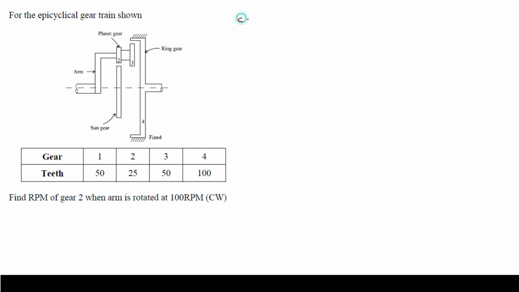First of all you have to write the condition here, and then the rpm of arm, and then whatever the condition is given, like in the question the ring gear is fixed, but हम क्या करेंगे, सबसे पहले हम किसी को fix नहीं करेंगे, हम simply sun gear को एक revolution दे देंगे. So you are just giving the revolution to the sun gear, whose rpm is n1, and when you rotate it, 2 and 3 are also going to rotate, so we can write 2 or 3 because they are on the same shaft, and with 3, gear 4 is going to rotate. Initially we are going to rotate the sun gear by +1 revolution clockwise. Plus means clockwise here.